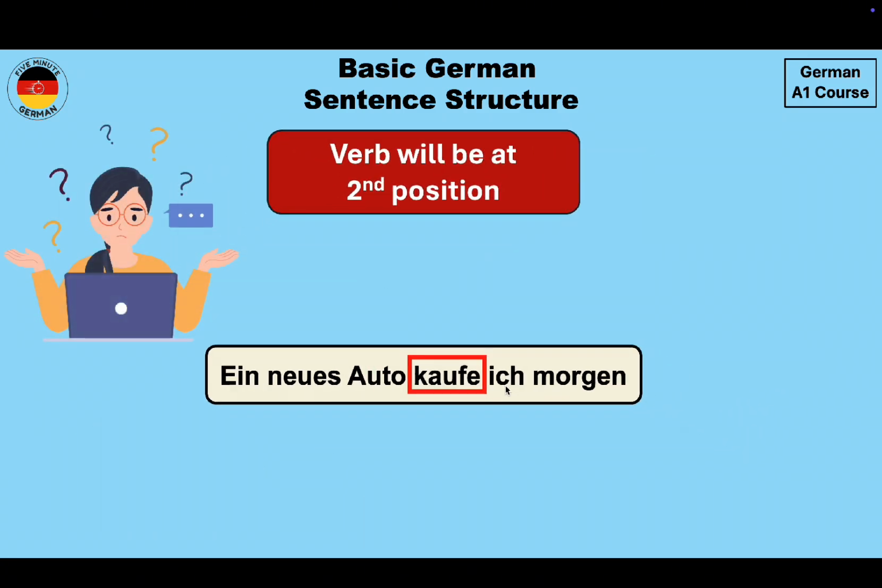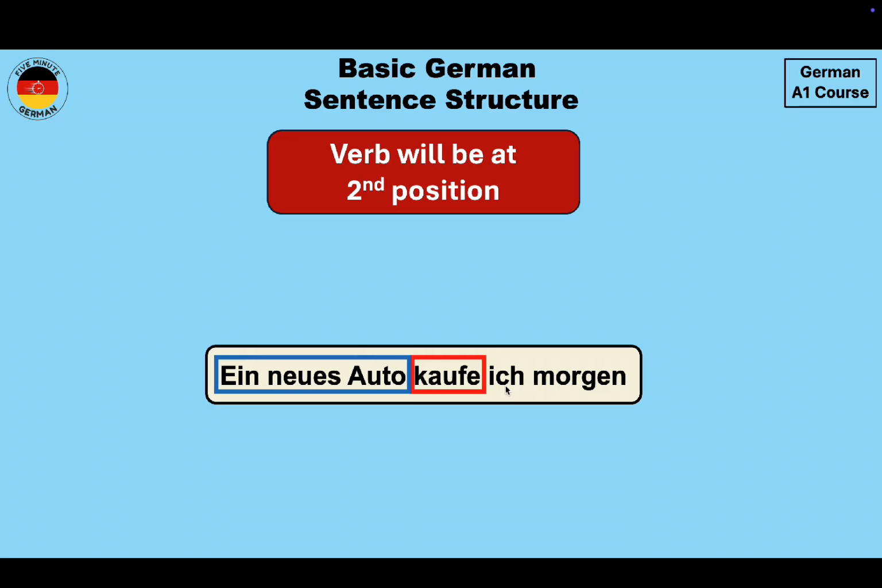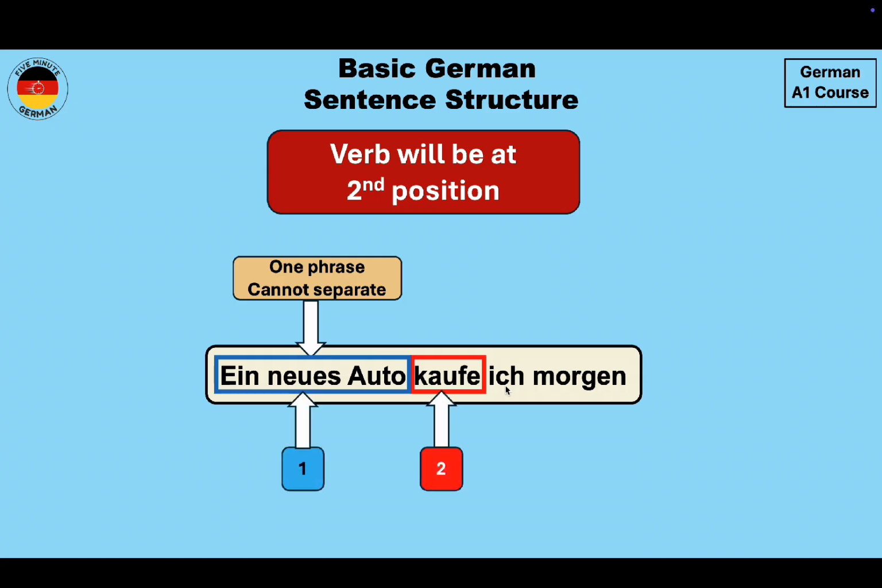You might be thinking that in this example, how is this the second position? Is this not the fourth position? Because if we take a look at the words, then kaufe is at the fourth position. So does this not violate the rule that the verb will be at second position? So over here what you must know is that the first part, ein neues Auto, is one complete phrase and we cannot separate it, because you cannot say Ein neues kaufe ich morgen Auto. Even in English, if you want to say a new car, then you say it together and you do not split it. And therefore, ein neues Auto will be position 1 and the verb will be position 2. That's why this sentence is correct.